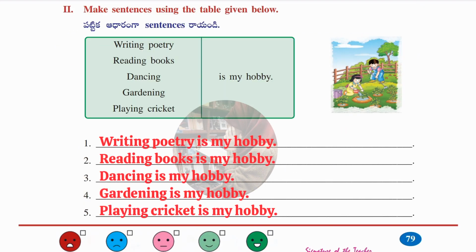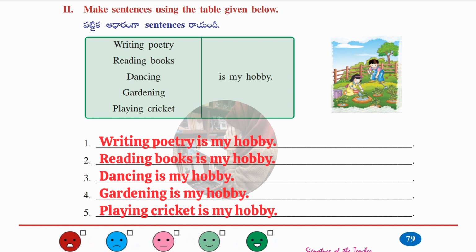Let's move on to the second Roman, where one table is given and we have to make a sentence by using the two columns. Let's see. First one is writing poetry is my hobby. Second one, reading books is my hobby. Third one, dancing is my hobby. Fourth one, gardening is my hobby. Fifth one, playing cricket is my hobby. So this is how you have to make the sentence by picking one word or one sentence from one column to the other column sentence or word.